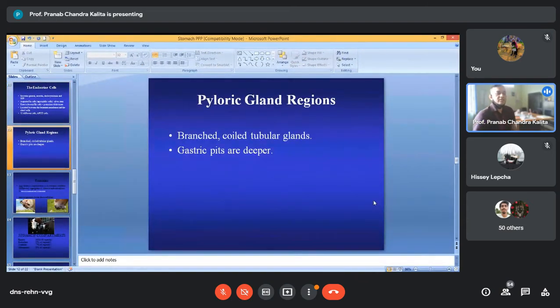Then the third gland region within the glandular region of the stomach is called the pyloric gland region. The pyloric gland regions are branched, coiled tubular glands, and the gastric pits are deeper. So that is about the glandular region of the stomach.